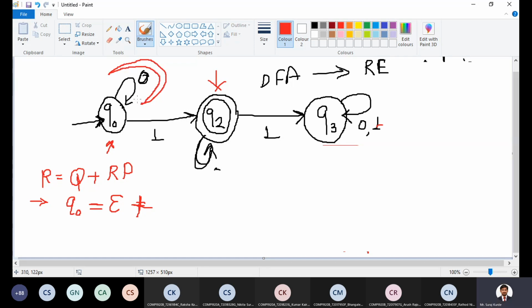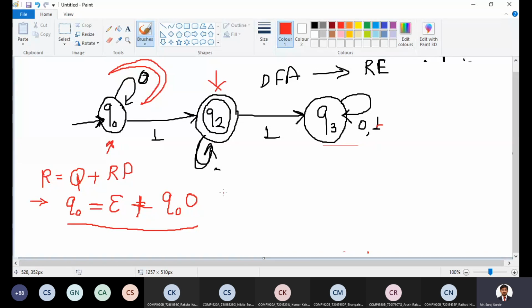So from state Q naught on input 0, we can move to the next state Q naught itself. There is no incoming transition other than this one. So this is the required regular expression for Q naught.